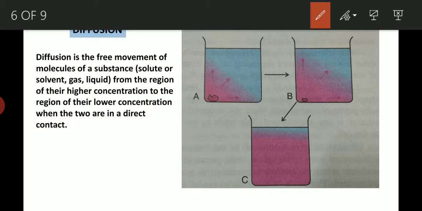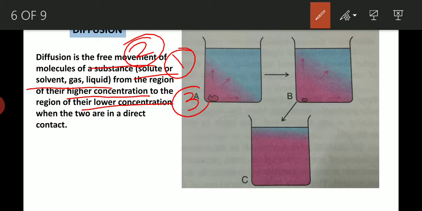Now, 3-4 things are very important. One is the substance can be a solid, liquid or gas. Second point is there is a free movement, from the region of higher concentration to the lower concentration, and there will be a direct contact. So the 4 things which we should keep in mind in case of diffusion is that there will be a free movement.